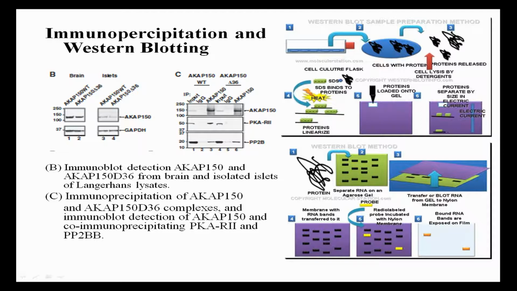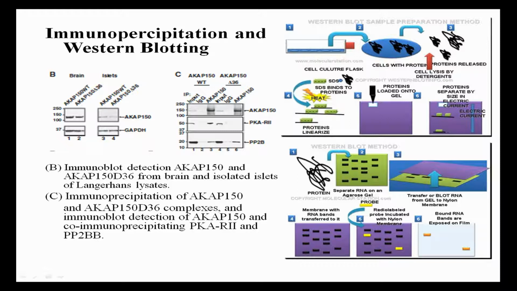What is immunoprecipitation? It is a technique of precipitating a protein antigen out of solution using an antibody that specifically binds to this protein antigen. This process is useful to isolate and concentrate a particular protein from the sample containing many thousands of different proteins.